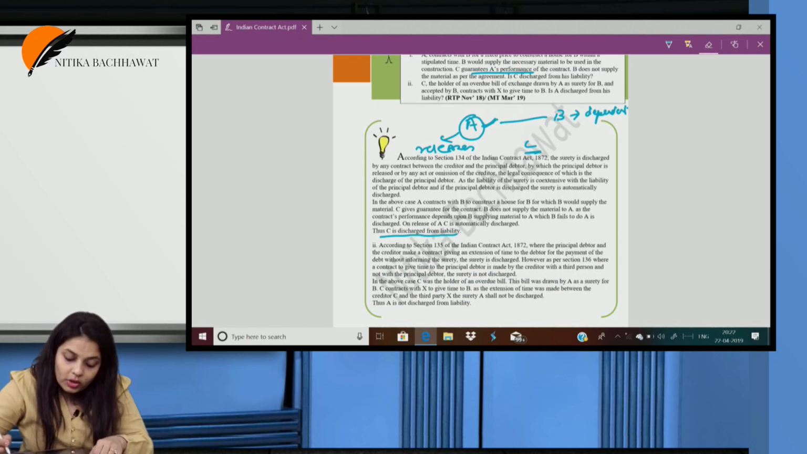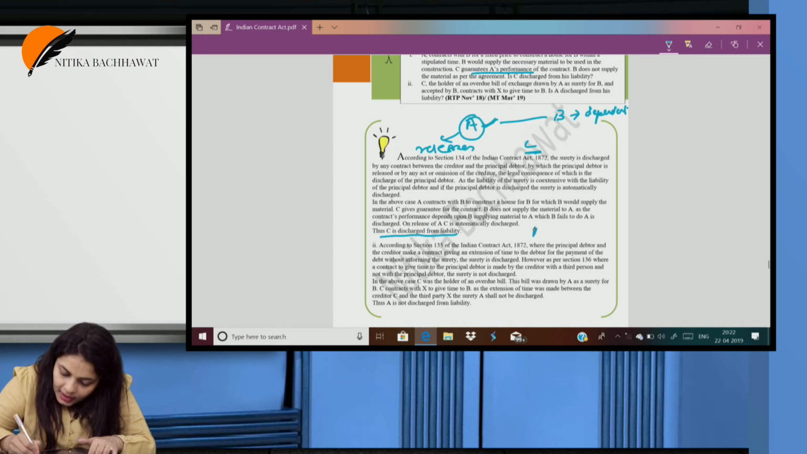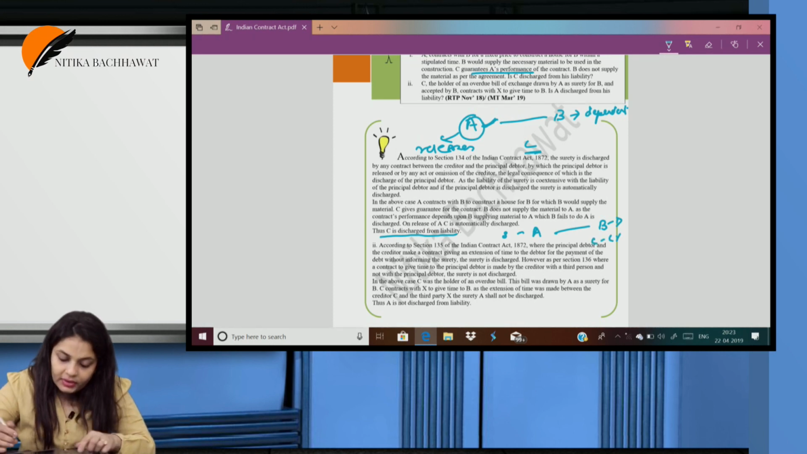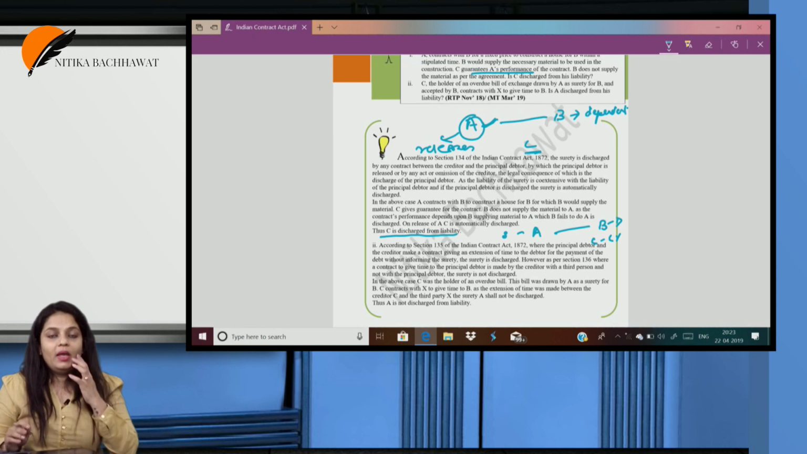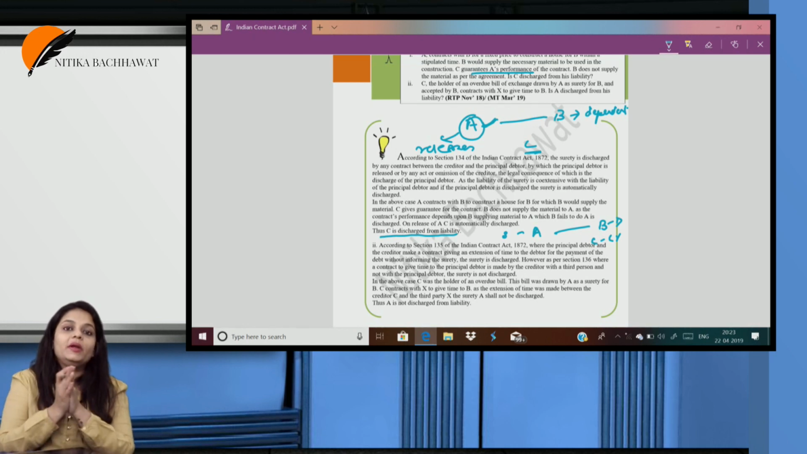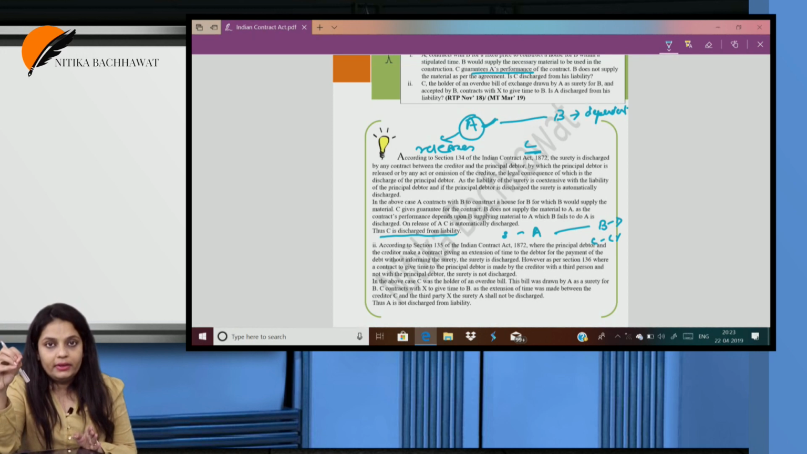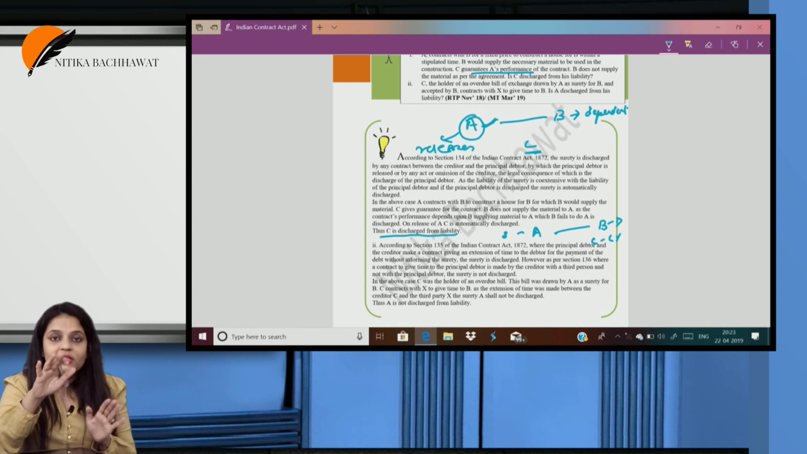Now next one, see, the holder of an overdue bill of exchange drawn by A as a surety for B and accepted by B. What does this mean? A has given the surety, then B is the debtor and C is the creditor, and accepted by B, contracts with X to give time to B. Is A discharged from his liability? Now see, please understand, any contract between the principal debtor and the creditor to give time to the debtor for the payment of the debt discharges the surety.